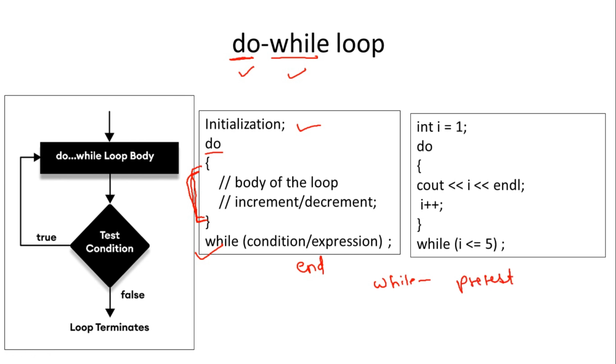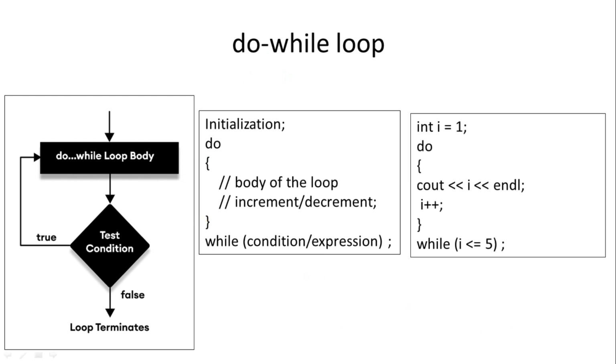Pre-test means first test the condition, then do the task. And do while is called a post-test loop. Post-test because first do the task, then post means after that check the condition. So the while loop is nothing but the pre-test loop, and do while is the post-test loop.